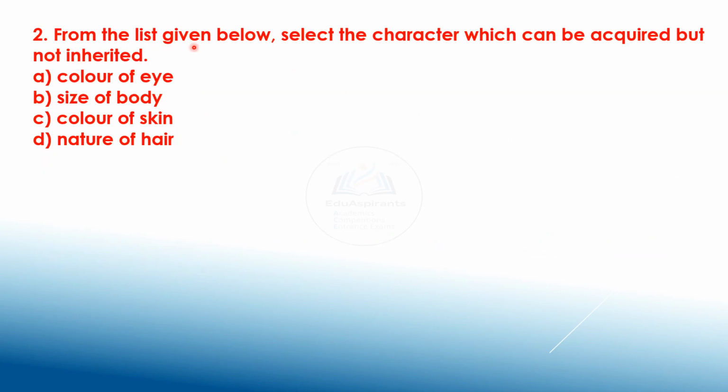2. From the given list, select the character which can be acquired but not inherited. Color of eye, size of body, color of skin or nature of hair. Simple. Mark your choice. Let us see. Answer is B.